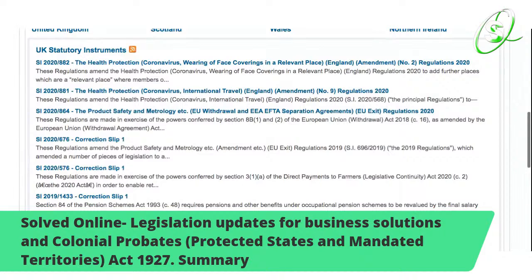Again, there's a number 2 for coronavirus wearing of face coverings in a relevant place. The next one is the Health Protection (Coronavirus, International Travel) (England) (Amendment) (No. 9) Regulations 2020. So this is number 9.